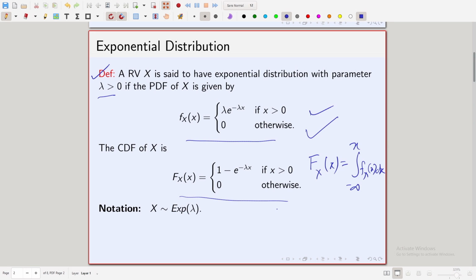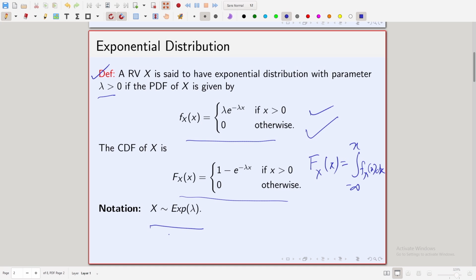So this is a random variable which takes only positive real values. We will use the notation x tilde exp(lambda) to mean that x is a random variable with exponential distribution having parameter lambda greater than 0.